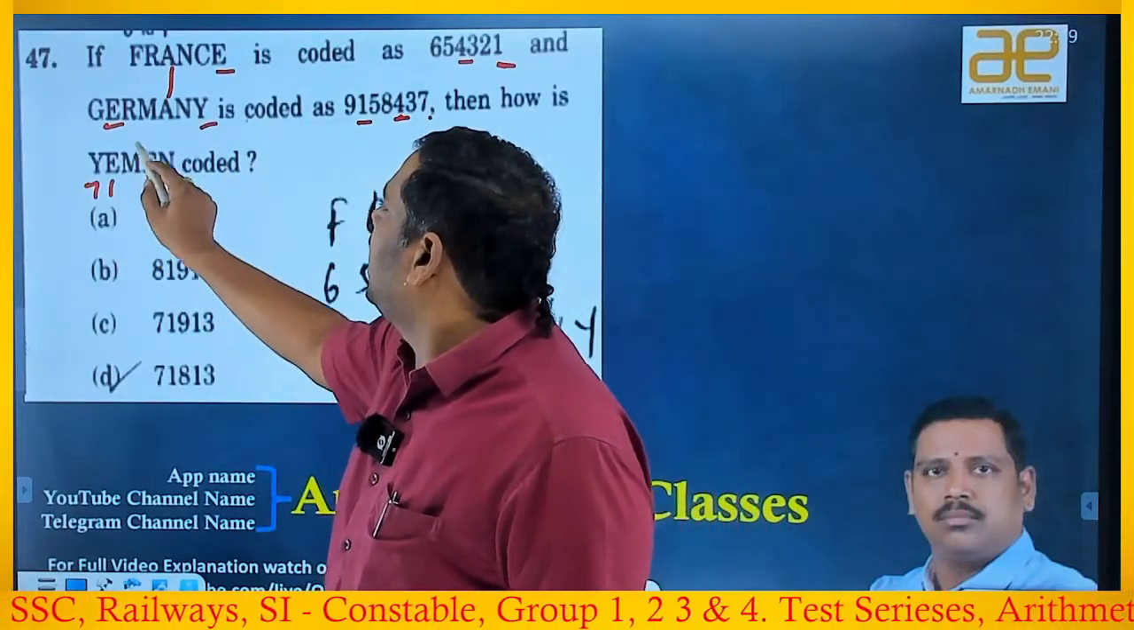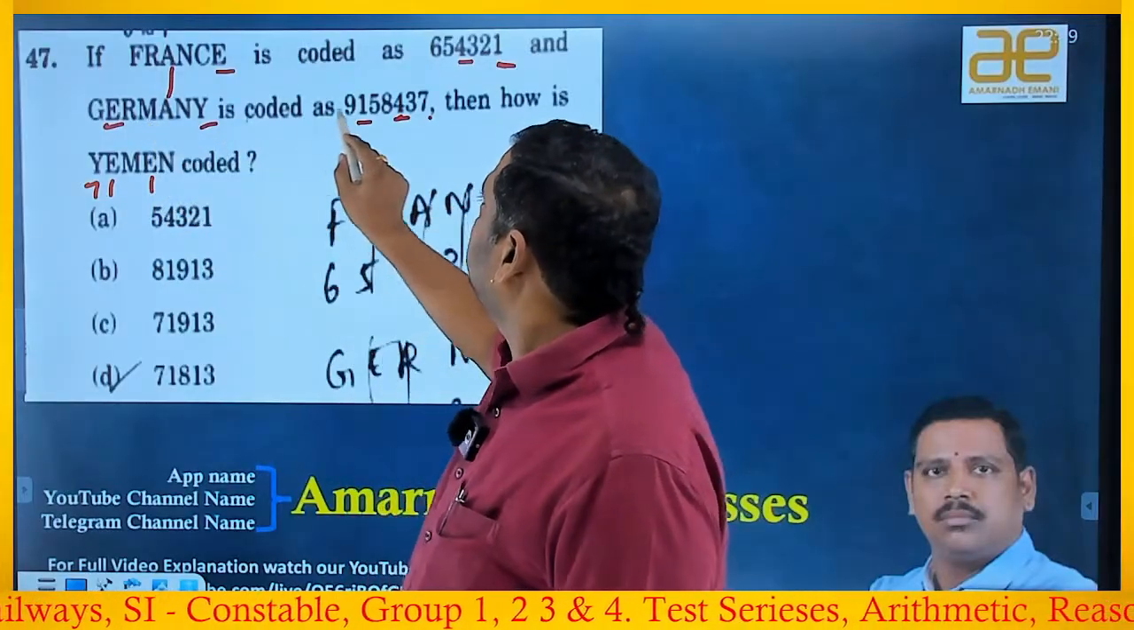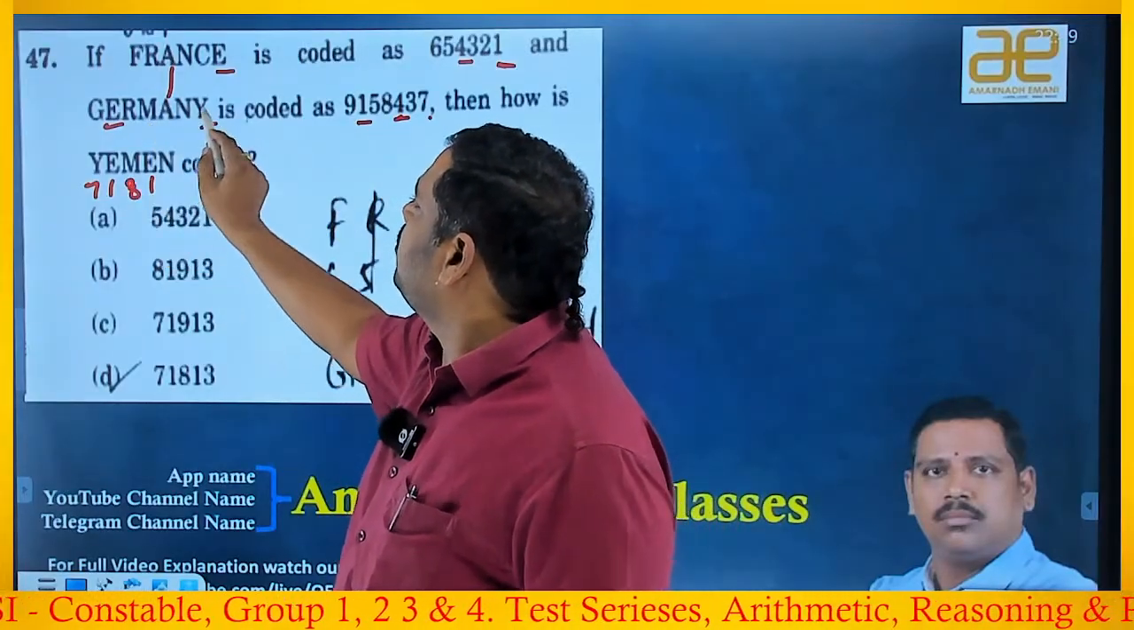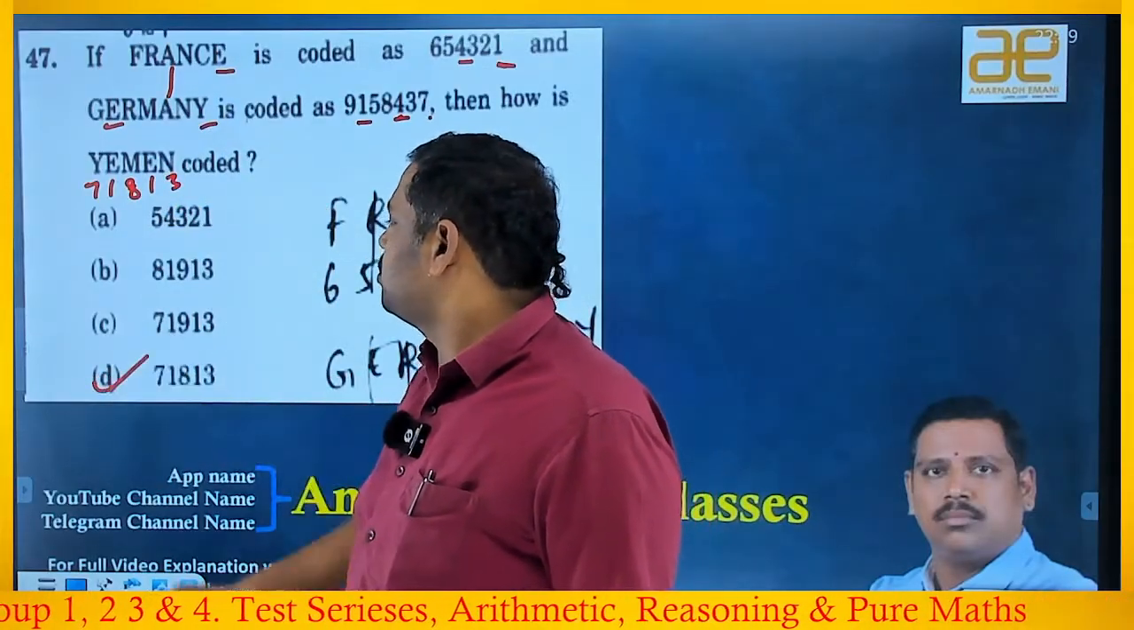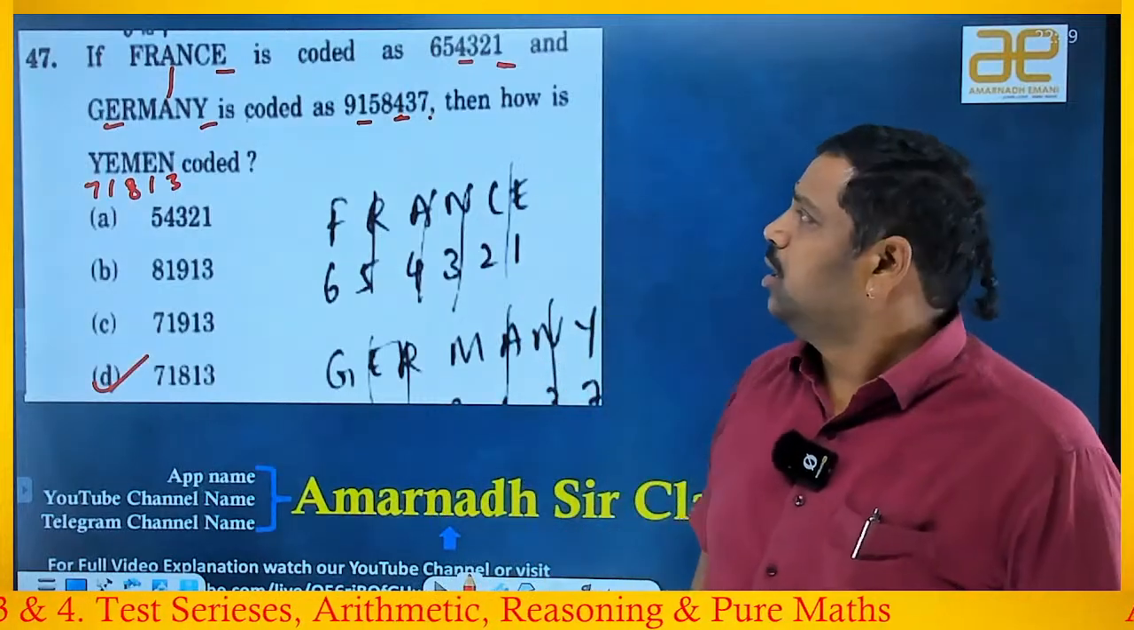E is just now 1. M means left side fourth one, right? So it is 8. N means right side second one, right? It is 3. 7 1 8 1 3. So answer is which option? D is the answer. Understood? Let's see the next beautiful one.